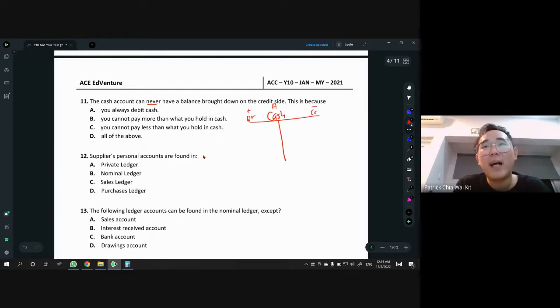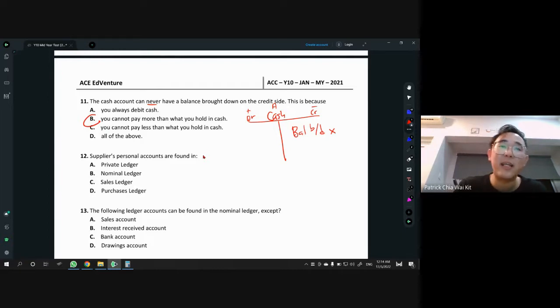So they are asking why our balance BD can't be on the right side in the cash account. You can never have this, because you cannot pay more than what you hold in cash. You either spend all or you still have a balance. There's no way your cash can be negative. You cannot pay more than what you hold in cash. You cannot pay less than what you hold in cash. All of the above, you always debit cash. No such thing. So the answer is B.